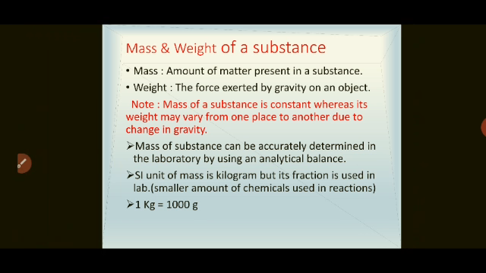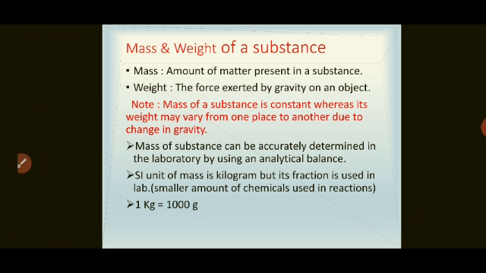Mass of substance is constant, whereas its weight may vary from one place to another due to change in gravity. I think you have learnt in your school age that our weight is different on earth surface and on moon surface, right? Because there is no gravity on moon, is it?